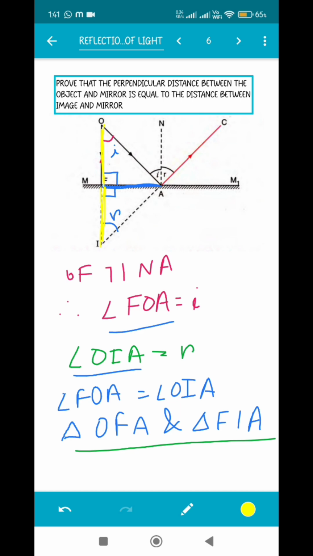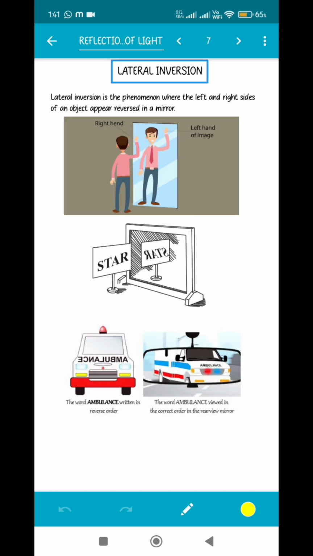Next, coming to lateral inversion, a very common phenomenon, we all know about it. So what is lateral inversion? Lateral inversion is the phenomenon where the left and the right sides of an object appear reversed in a mirror. The left side becomes the right and the right side becomes the left. It appears to be. So as you can see in the second diagram itself, the word star, when it is placed in front of a mirror, it becomes inverted. Like the left becomes the right and right becomes the left.